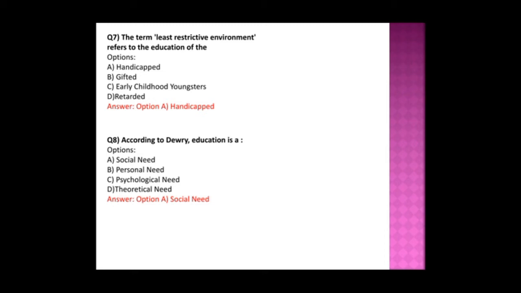I will also discuss in videos, but you also refer thoroughly. Okay, and here the answer is: what did Dewey say about education? Education as social need, according to Dewey. Okay, check the Dewey spelling, DEWEY. You just pronounce it your own way.